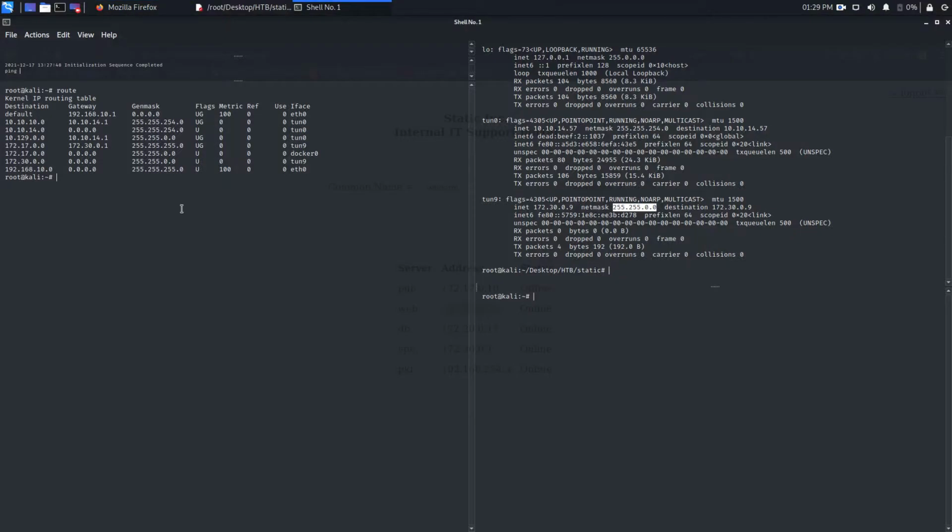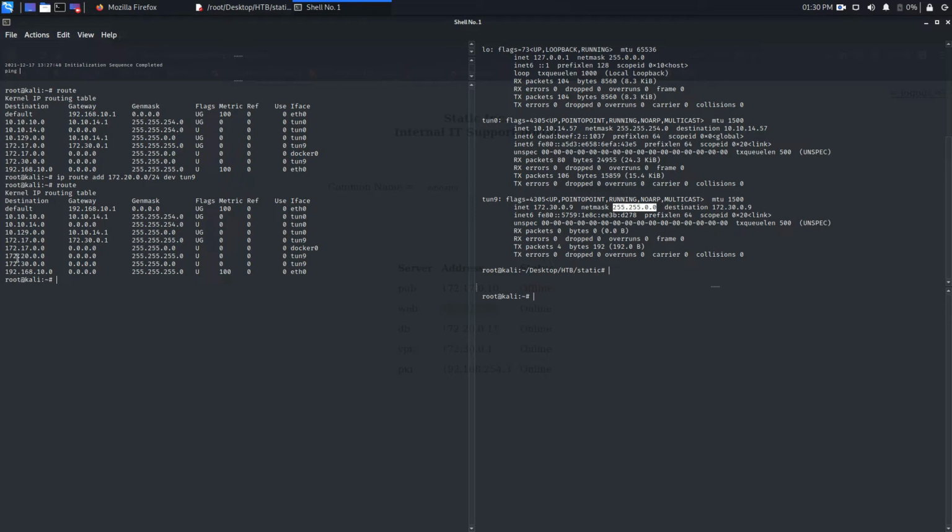So if I go here and run ip route add, and the subnet is 172.20.0.0/24 dev tun9. So this is going to be the gateway. And if I again check the routes, we will find we have this route added.